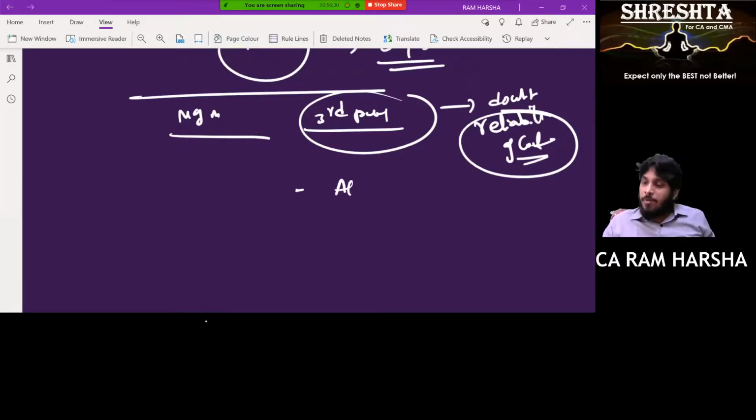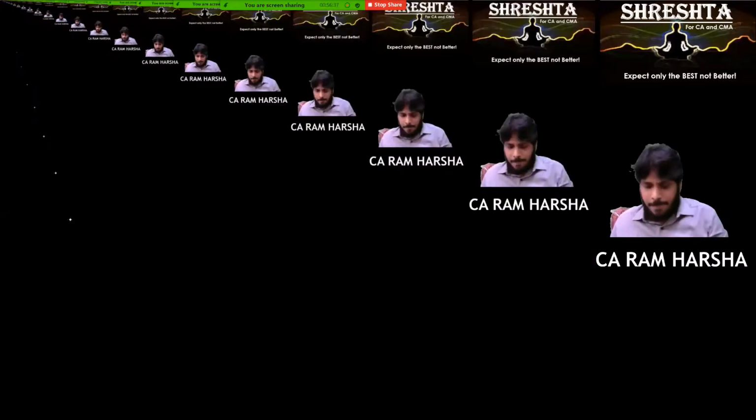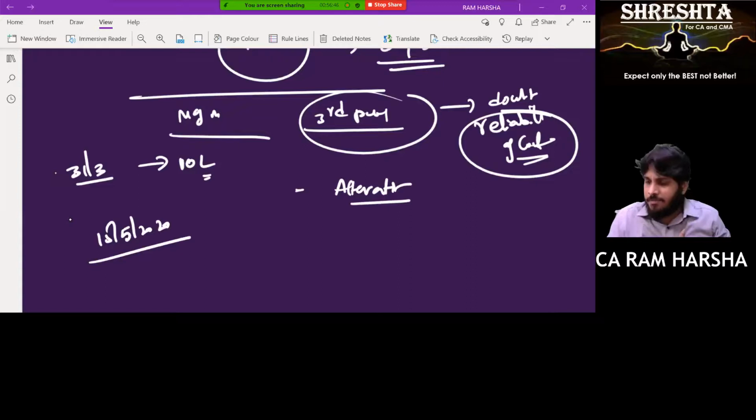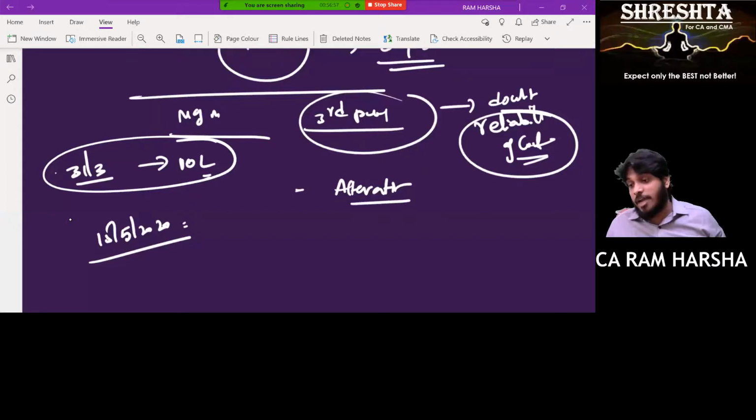Now you need to perform alternative procedures whether the third party balance is correct or not. Sir, alternative procedures you said. What is an alternative procedure? See, as on 31st March, a particular customer has to give 10 lakhs to the company. I am doing the audit around 15th May 2020, after 31st March. Whether the 10 lakhs as on 31st March is correct or not, I want to know.